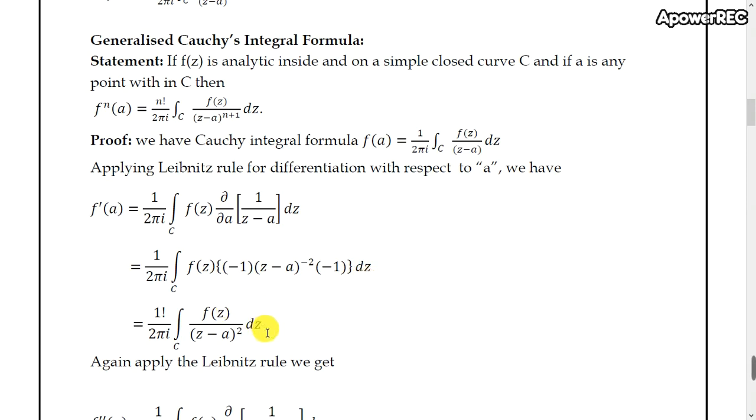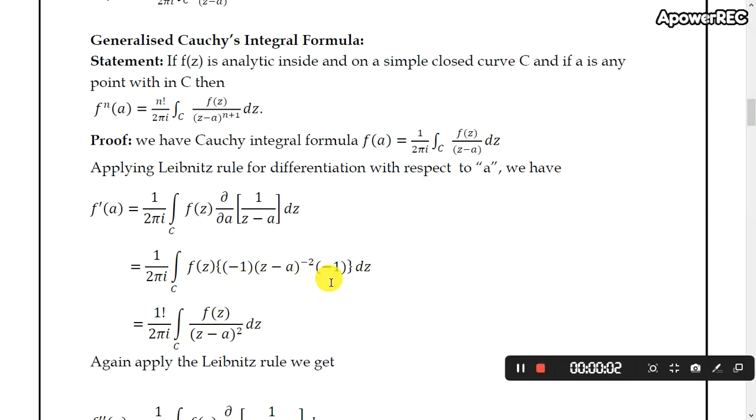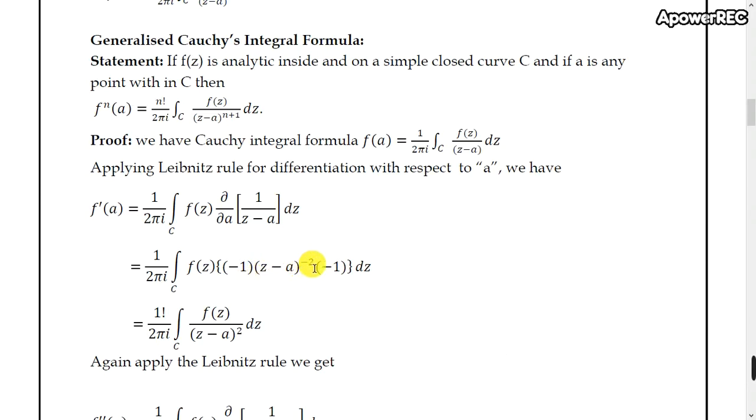On simplification, 1 can be written as 1 factorial divided by 2 pi i times the integral over C of f of z, minus 1 into minus 1 is plus 1, and z minus a to the power minus 2 is taken to the denominator, that is z minus a whole square dz. Again apply the Leibniz rule to the above equation.